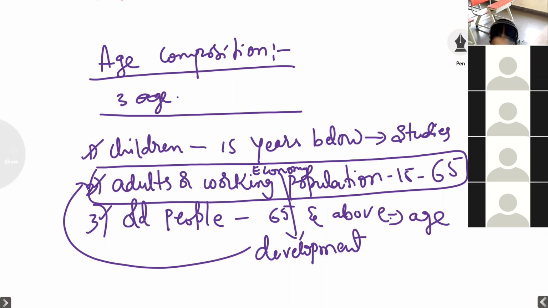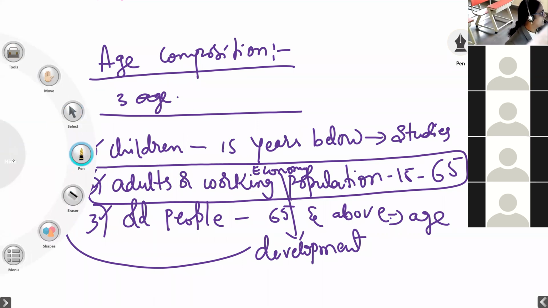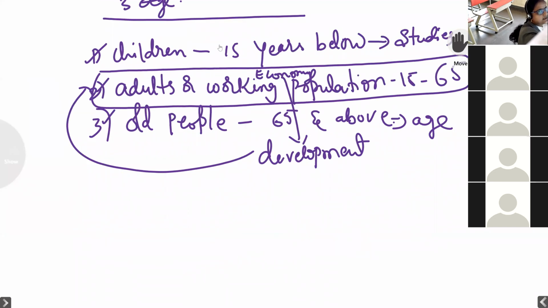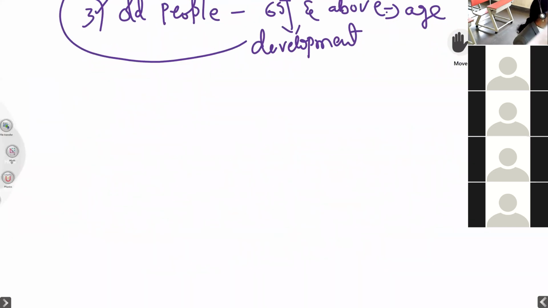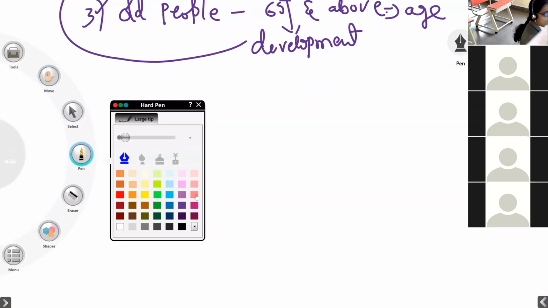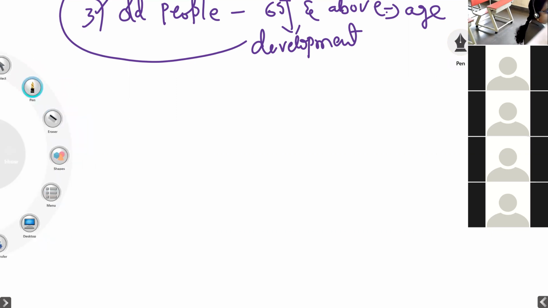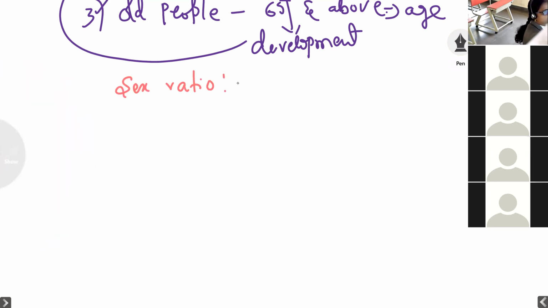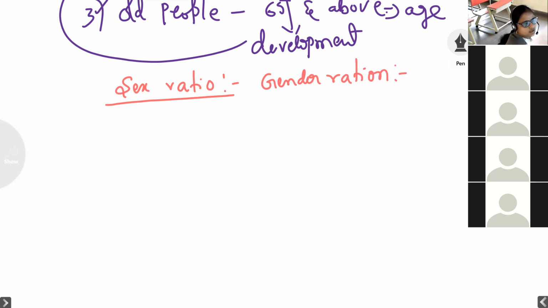And next, sex ratio, that means the gender ratio, male and female. How many males and how many females are in the country also matters in the population composition. So what is meant by gender ratio?